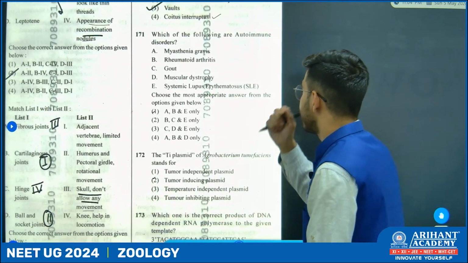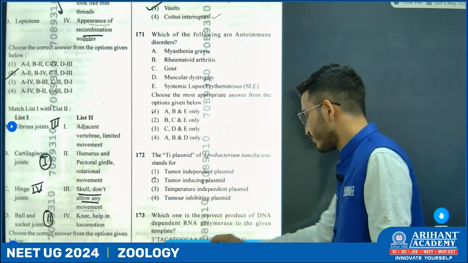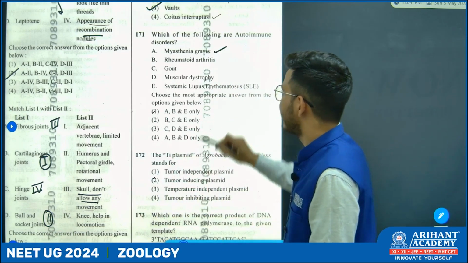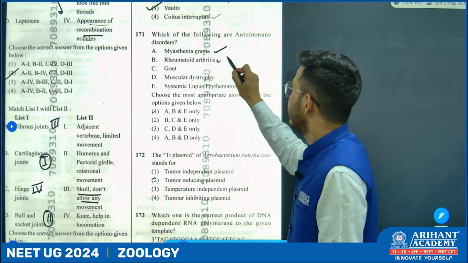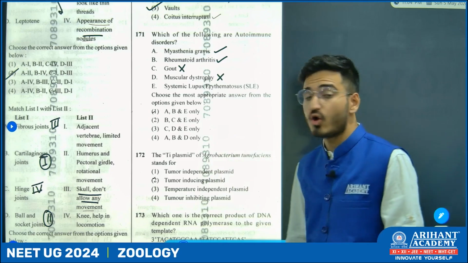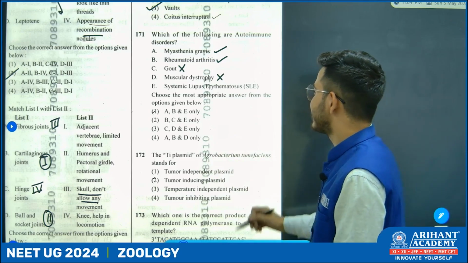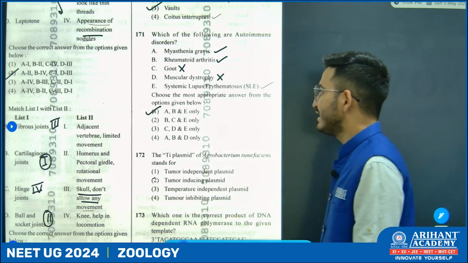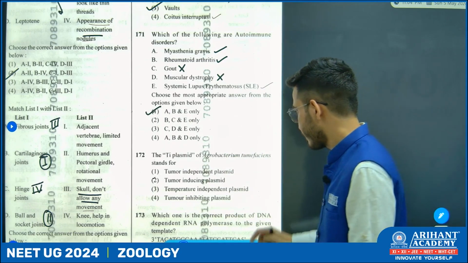Now, which of the following is an autoimmune disease? In NCERT, it is mentioned myasthenia gravis and rheumatoid arthritis. Among these, gout and muscular dystrophy are not autoimmune diseases. It is systemic lupus, SLE, which makes it A and B only. Okay.